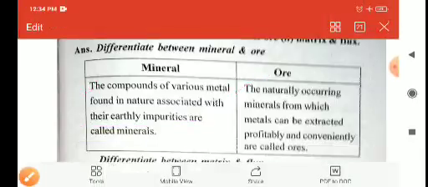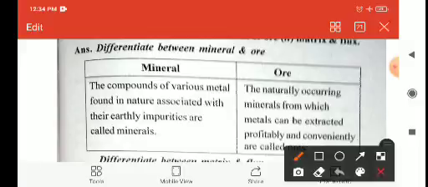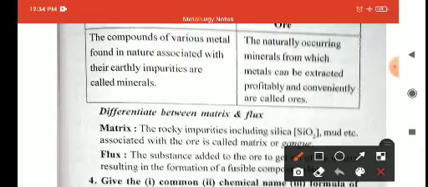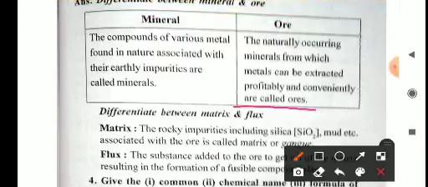Ores are naturally occurring minerals from which metals can be extracted profitably and conveniently. So ores are the materials from which we can extract metals profitably.